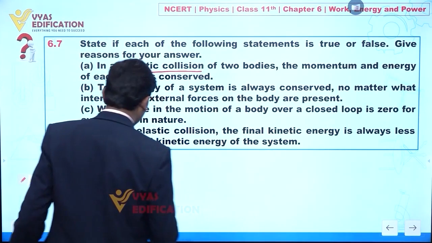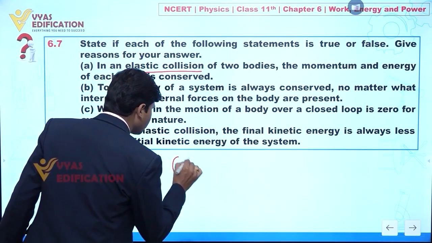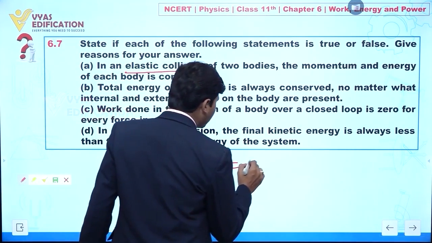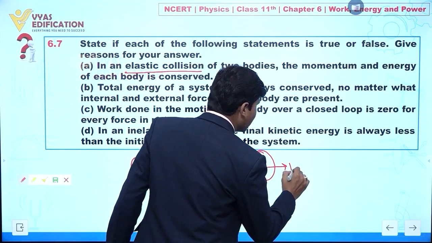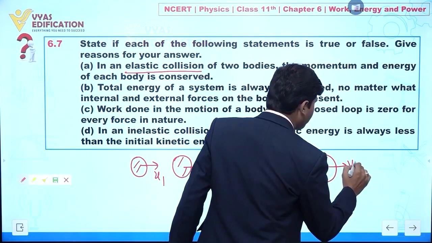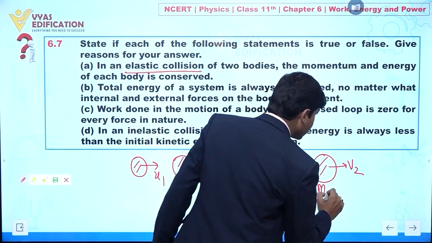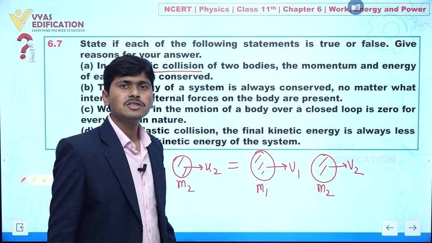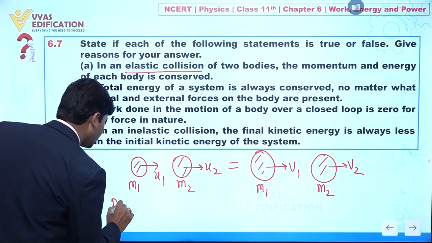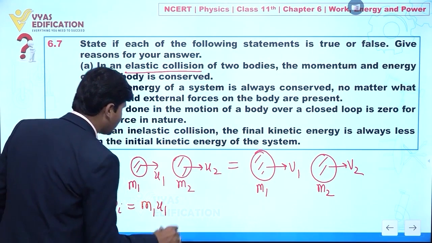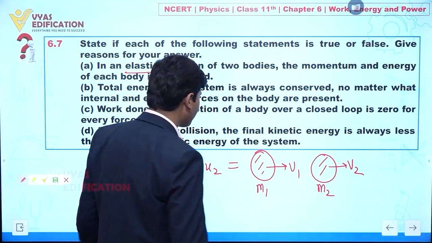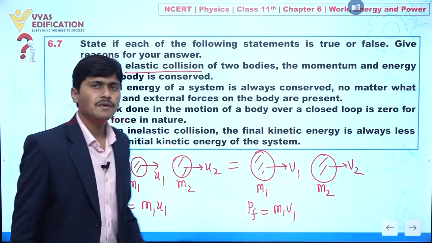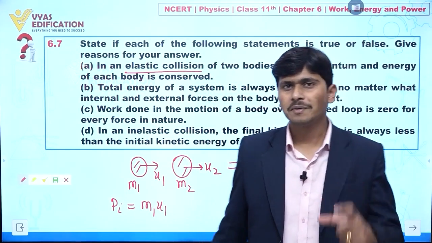For example, let's suppose here we have a ball. Let's suppose this is again a ball. It has initial velocity u1. Let's suppose this is u2. After collision, let's suppose this has velocity v1, and this is v2. Let's suppose I am assuming mass m1, and this is m2. So the initial momentum of the first body is m1 u1. But the final momentum of the first body is m1 v1. So from here you can see the individual linear momentum of a body changes.